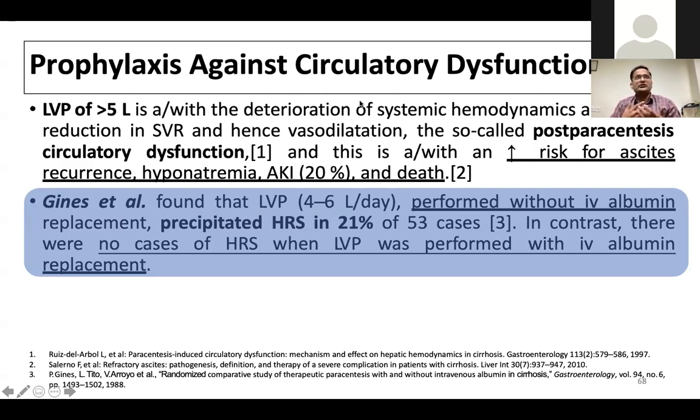Prophylaxis in patients who undergo large volume paracentesis, more than 5 liters: they can develop post-paracentesis circulatory dysfunction, paracentesis-induced circulatory dysfunction. So they should be given prophylaxis of albumin infusions and maybe vasopressors, in addition one dose of terlipressin during LVP, or continuation of oral midodrine for every patient who undergoes LVP, so that the development of PACD and AKI or HRS after the tapping, after the paracentesis, would be reduced, and even the diuretic tolerance will be better.